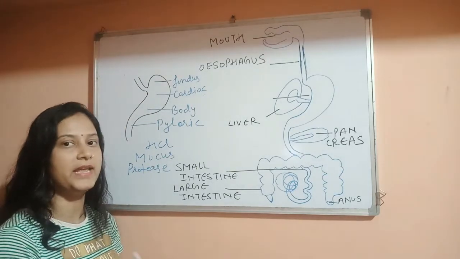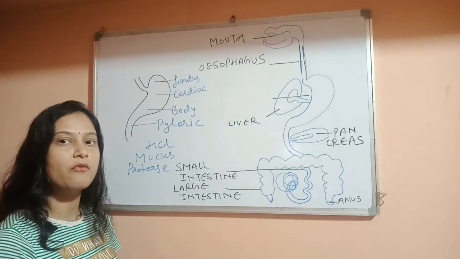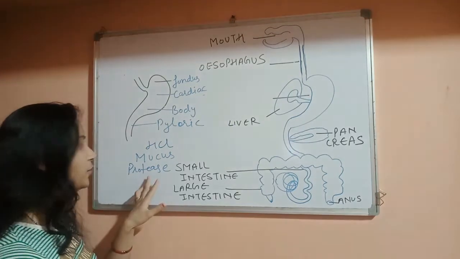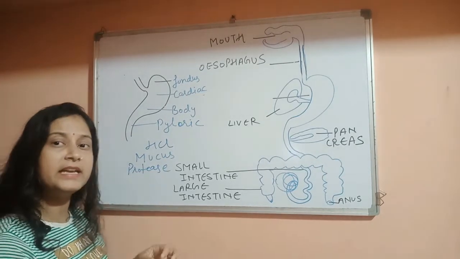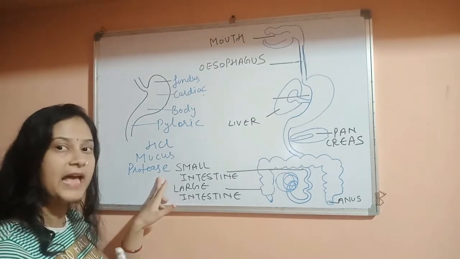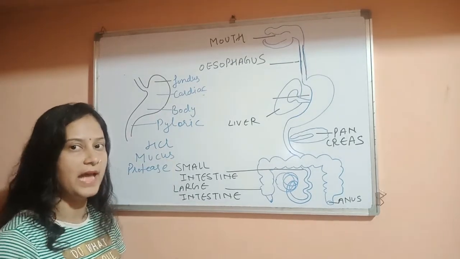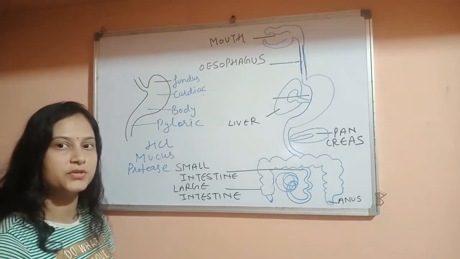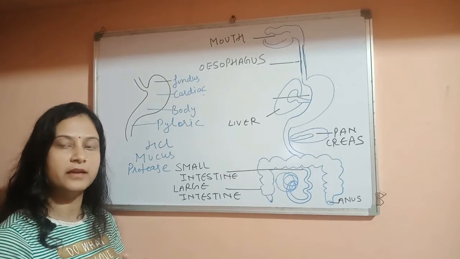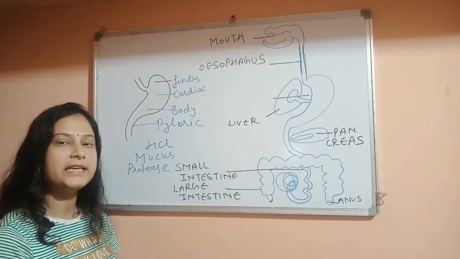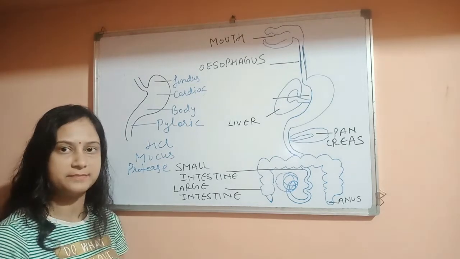That is hydrochloric acid. Now, second function of hydrochloric acid is that it provides the acidic condition to the enzyme protease. This enzyme, that is protease, needs acidic condition for its action. So this acidic condition is provided by the hydrochloric acid. So these are the two functions of hydrochloric acid. First is to kill the germs which enter into our body with the food. Second is to provide the acidic condition for the action of enzyme protease.